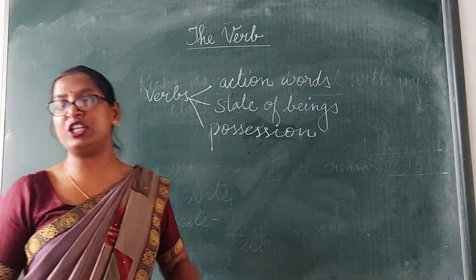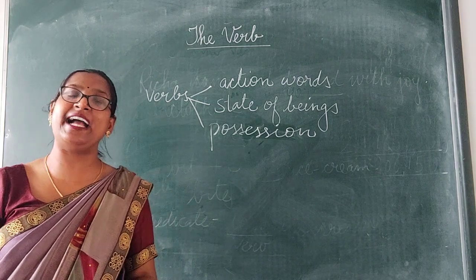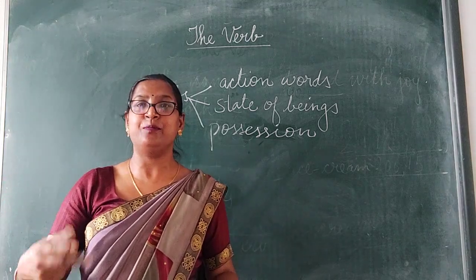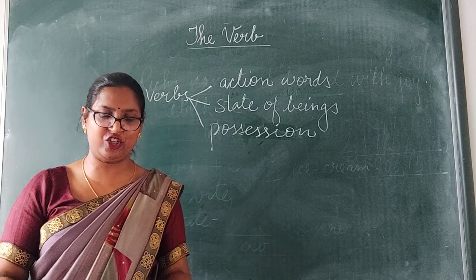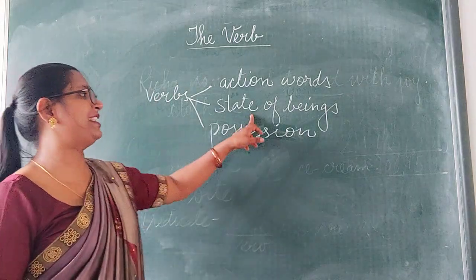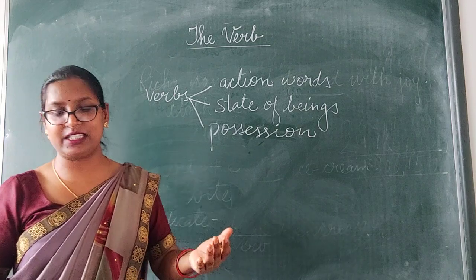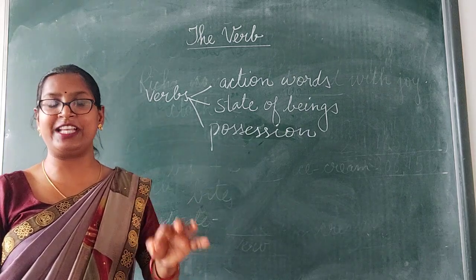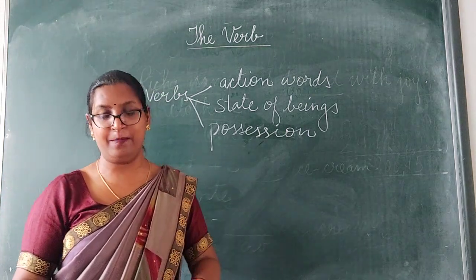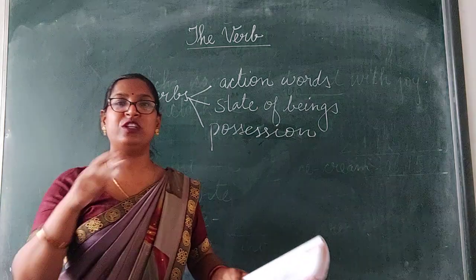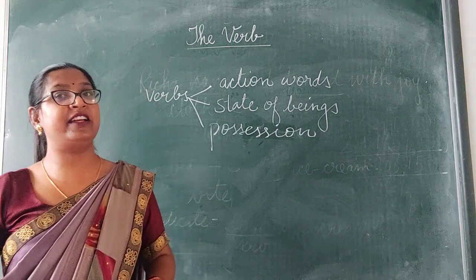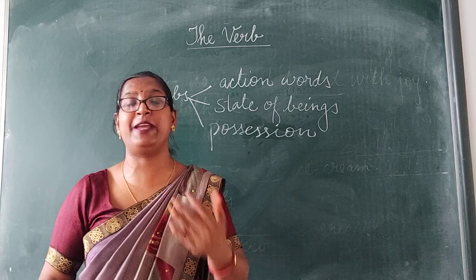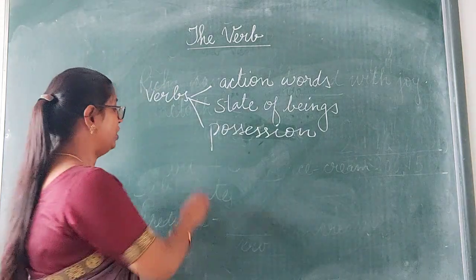Action words means the words which express the action like jump, run, eat, drink. All these are the words showing action. The verbs express state of being. In other words, state of being verbs identify who or what a noun is, or noun was, or noun will be. Who or what a noun is. Noun क्या है, noun क्या था, या noun क्या होगा. Clear? In state of being, we can see the helping verbs. If I say, Rohan is a good boy.